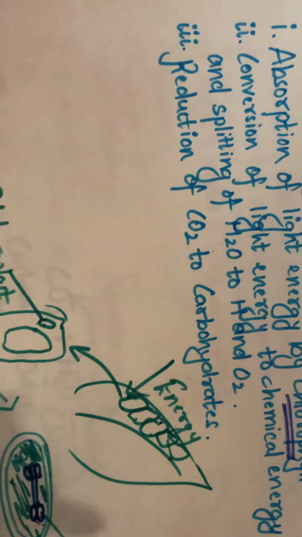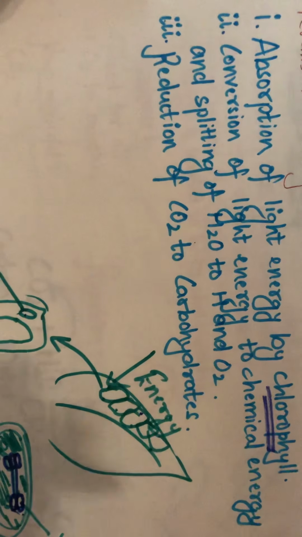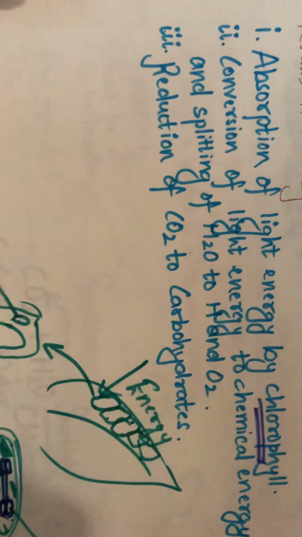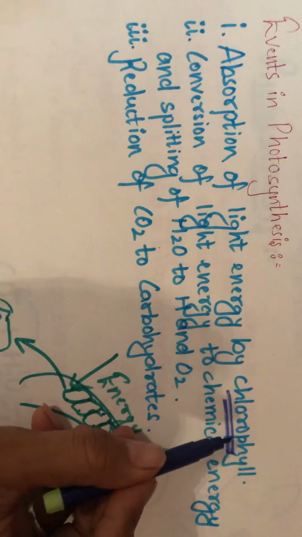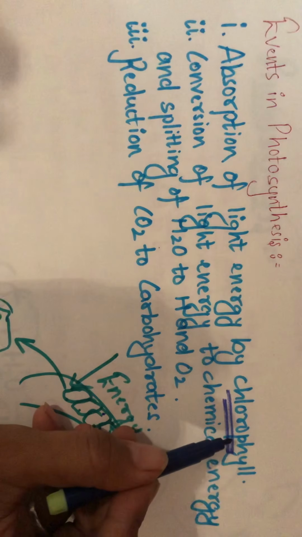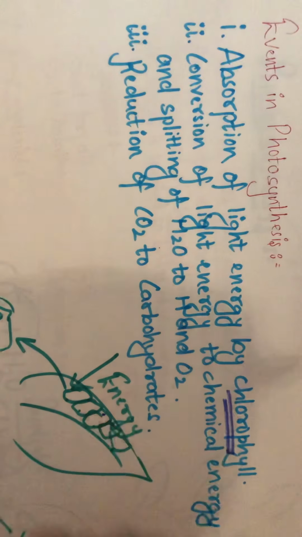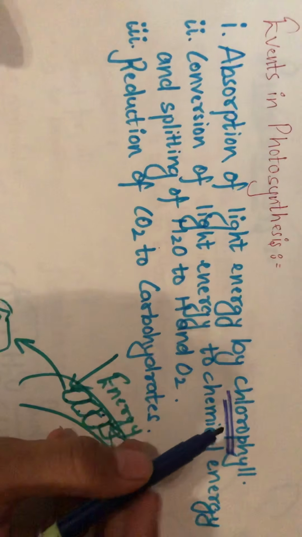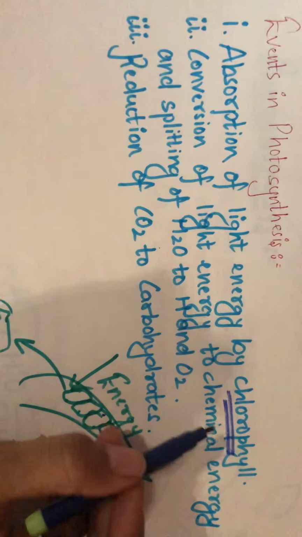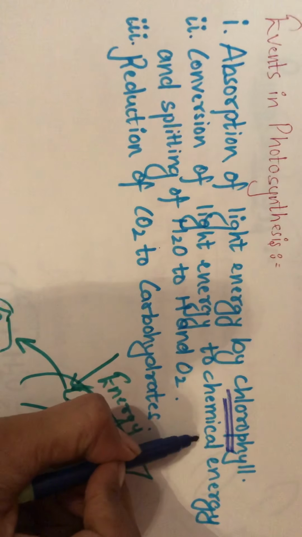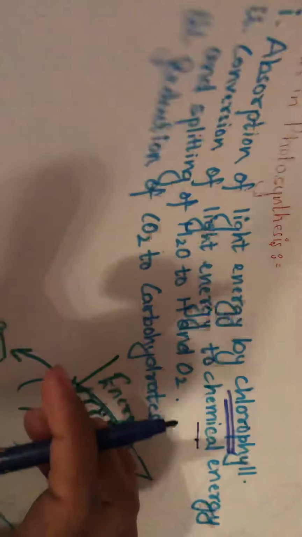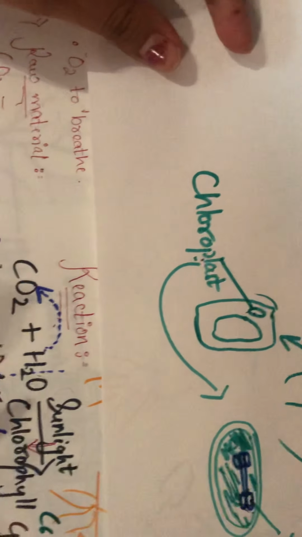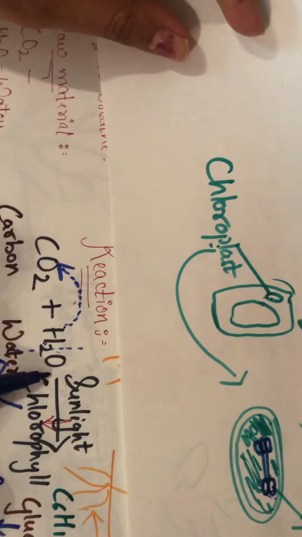So once the chlorophyll has absorbed the light energy, can we absorb the sunlight? No, we cannot, because we do not possess this pigment. We do not have chloroplast itself, so therefore we are not going to have chlorophyll too. Now once the light energy is absorbed by the chlorophyll, what is the next step? Yes, conversion of this light energy into chemical energy. This is the second step, and this chemical energy is going to split the water molecule into hydrogen and oxygen.